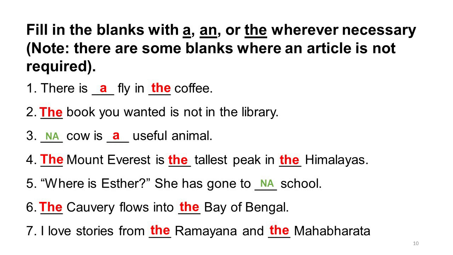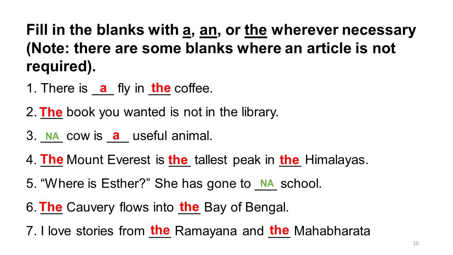But you have to say a useful, not an useful. If it were only animal, then you would say an animal, but there is an adjective before it, and that adjective begins with a consonant sound. Yes, so do not look at the letter. The letter is U, and you might think, okay, this has a vowel letter, that means there should be article an before it. Just remember what we discussed a while ago. It's all about the consonant sound and vowel sound when you decide between a and an. So cow is a useful animal.